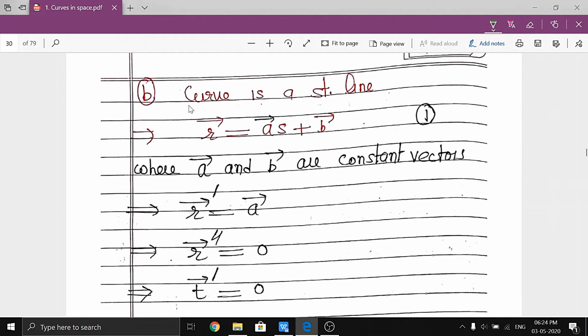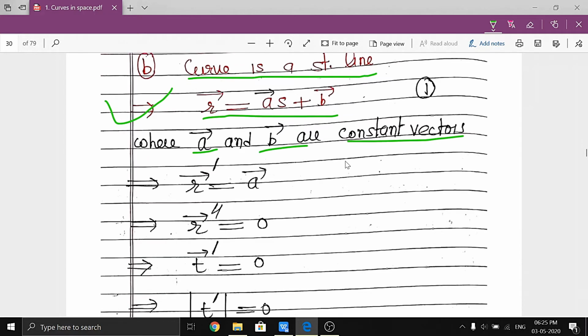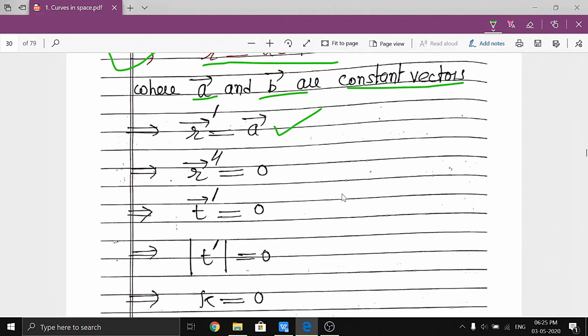Now the second part: the given curve is a straight line. If the given curve is a straight line, then the equation of the straight line is r vector equal to a s plus b vector, where a and b are constant vectors. Now differentiate with respect to s, then r dash vector is equal to a vector.